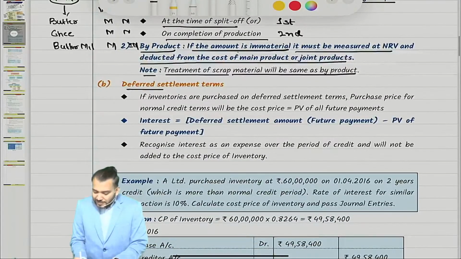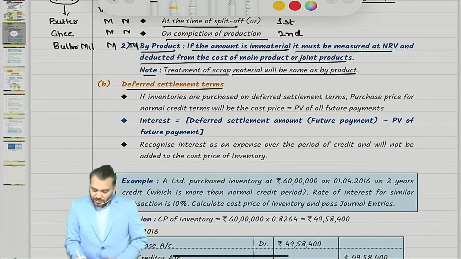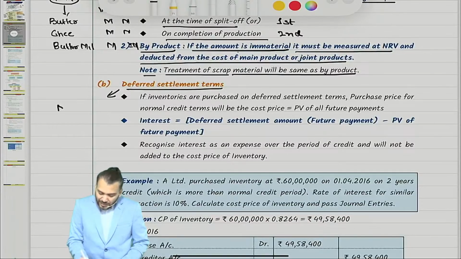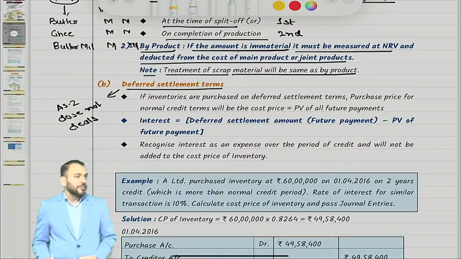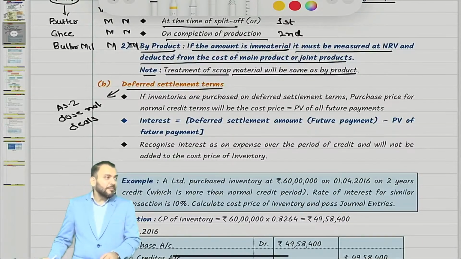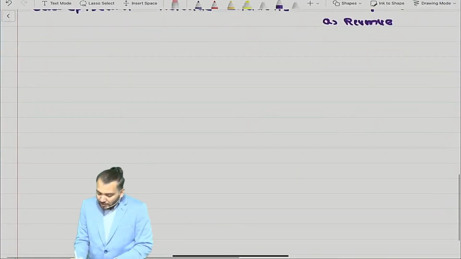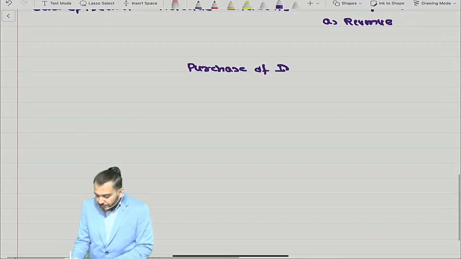Now coming to deferred settlement terms. This is a new point, and AS 2 does not deal with this particular topic. Let me explain what they want to do. Right now we are doing purchase of what? Purchase of inventory.